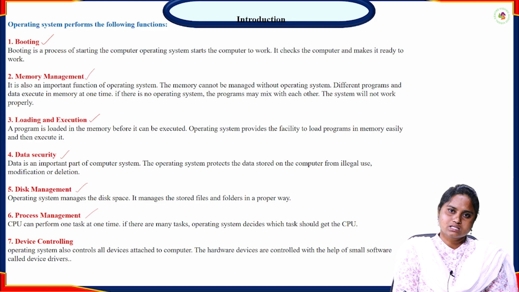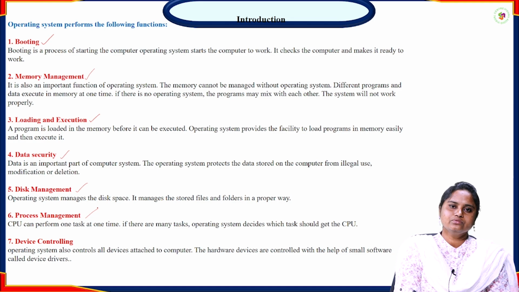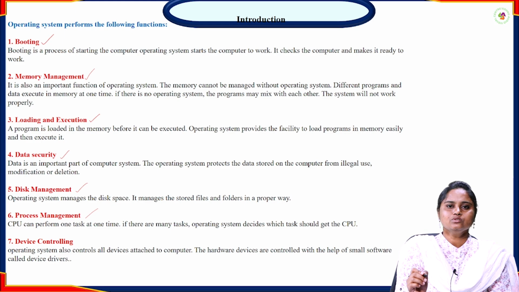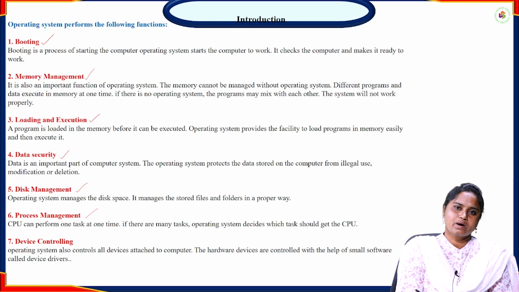If there are many tasks, a number of processes that want to execute at a time, the operating system decides which task should get the CPU. So for this process management only, we have the second chapter, second unit, that is scheduling. Multiple processes are there and they want to execute at a time. Now the CPU will decide which process gets the CPU execution. That is the reason we have the second unit, CPU scheduling algorithms, which we are taking here for efficient usage of process management.